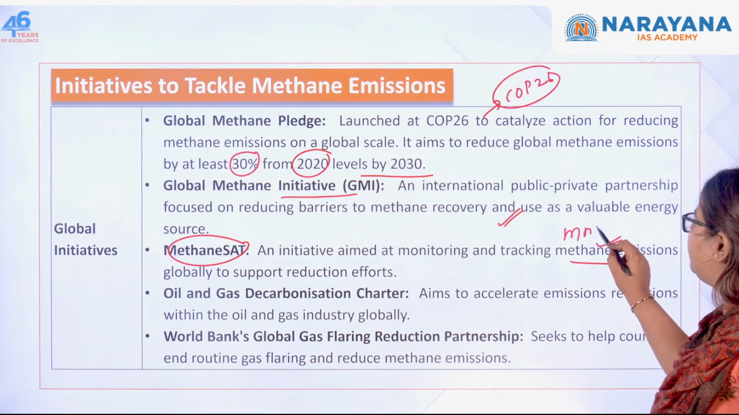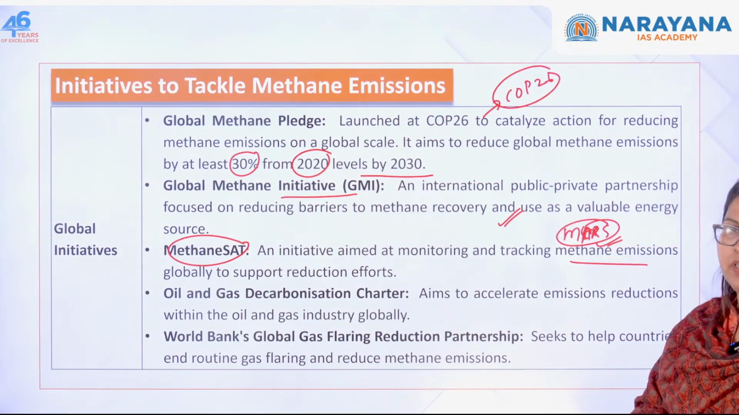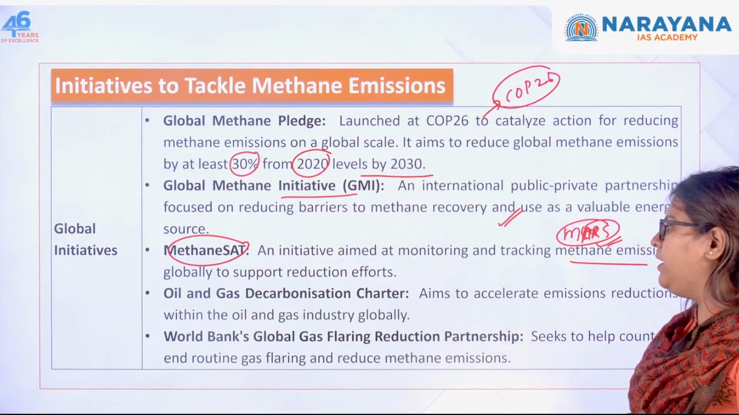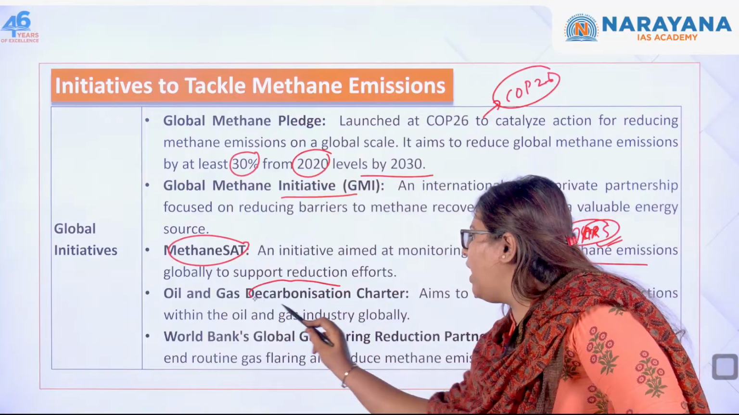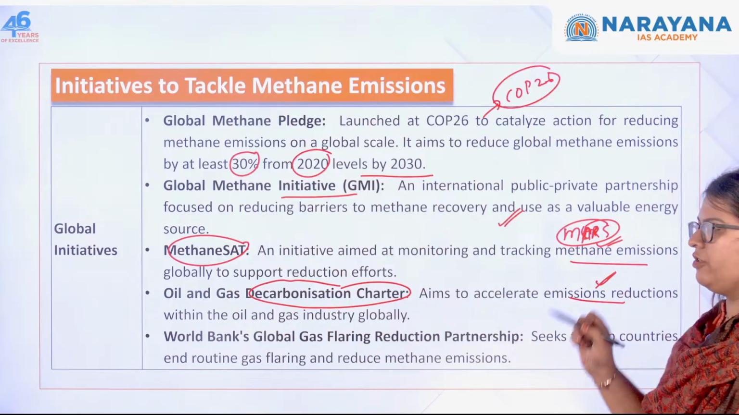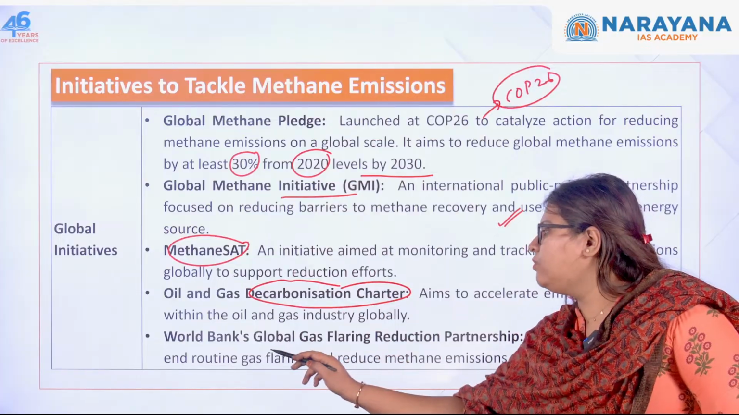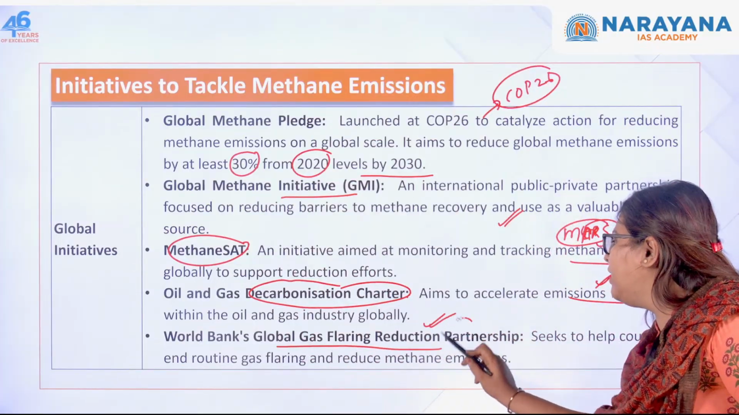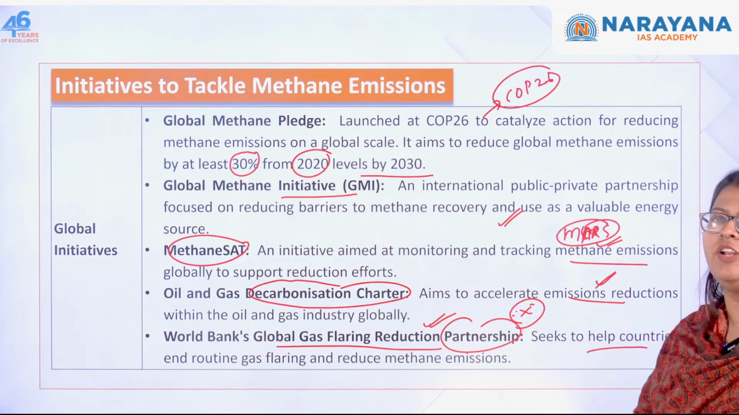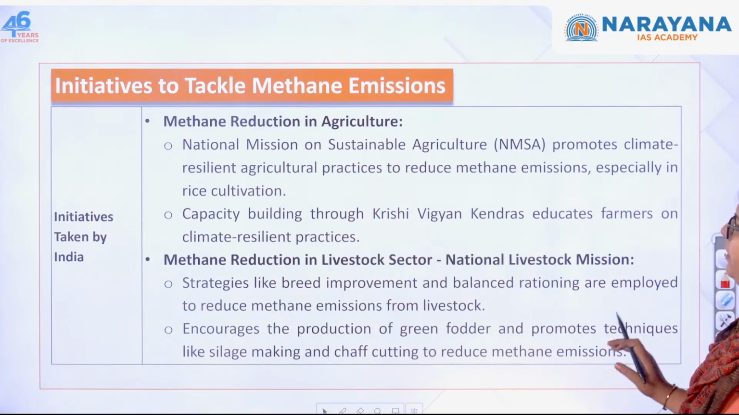Recently we studied about MARS also, right? Methane Assessment and Response System. This is also there to support the global efforts to reduce methane. Next one, the Oil and Gas Decarbonization Charter. This accelerates the emission reduction, and it deals with the oil as well as gas industries globally. Next one is the World Bank's Global Gas Flaring Reduction Partnership. Again, it asks the countries who are part of it to end the routine gas flaring as well as reduce the emissions of methane.